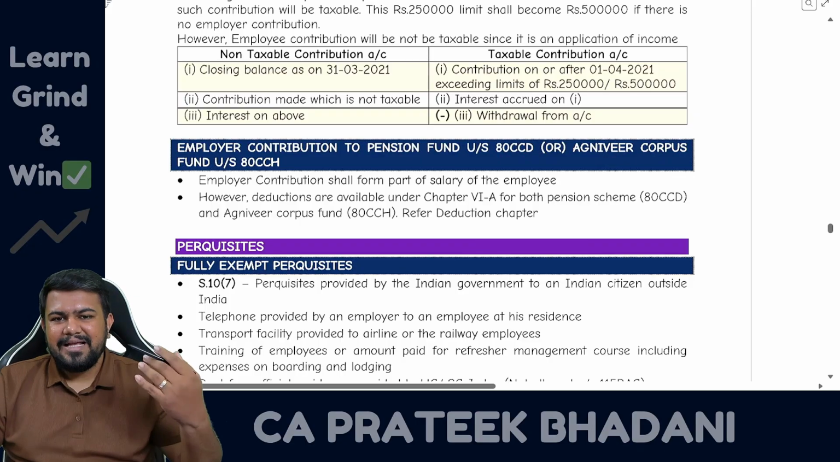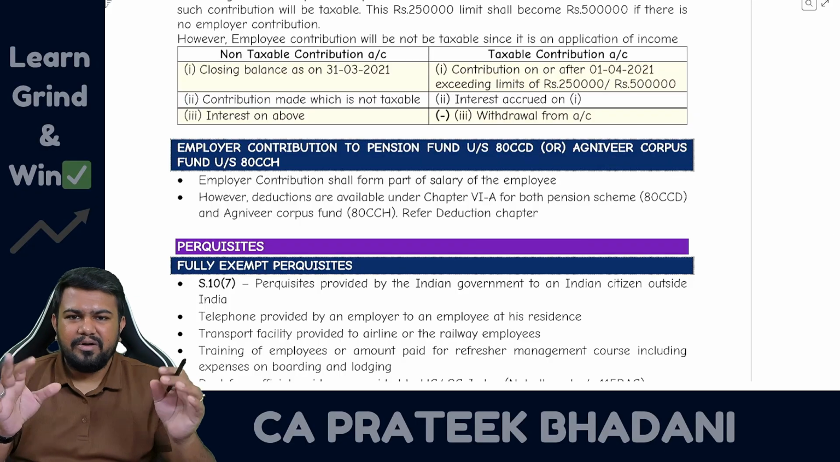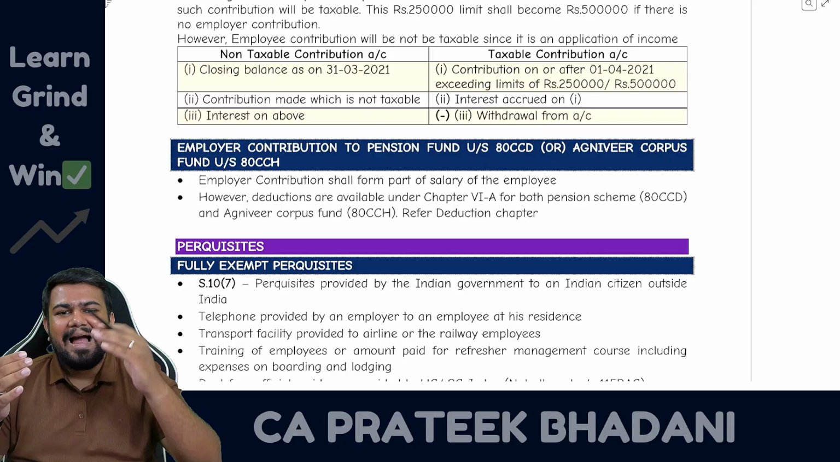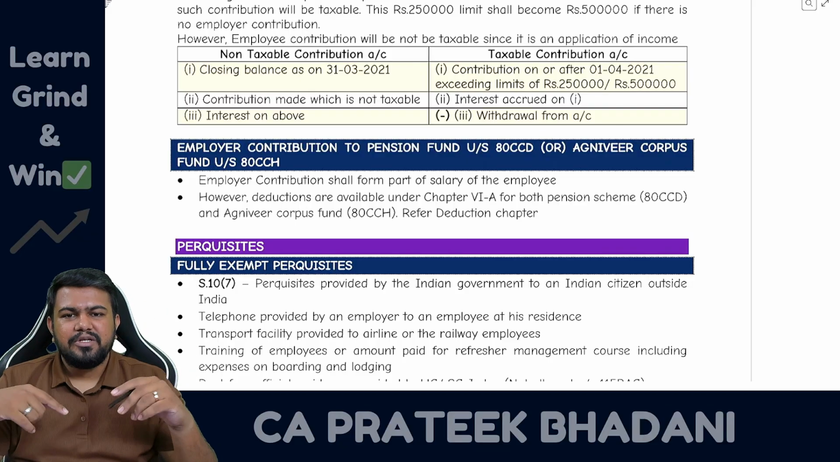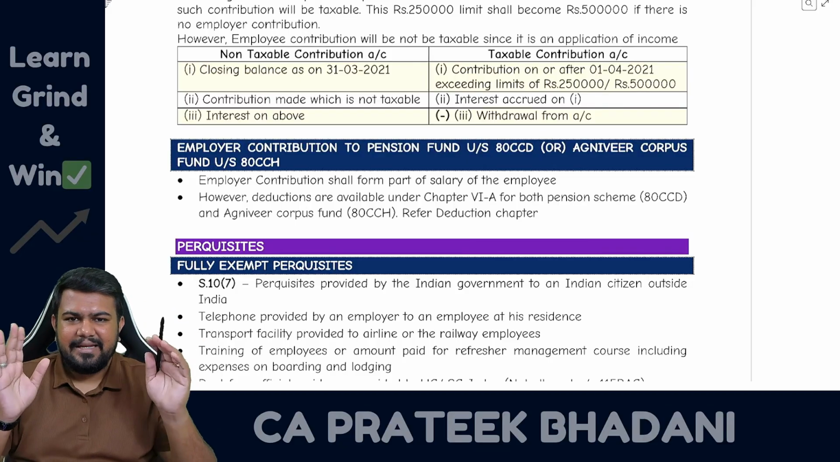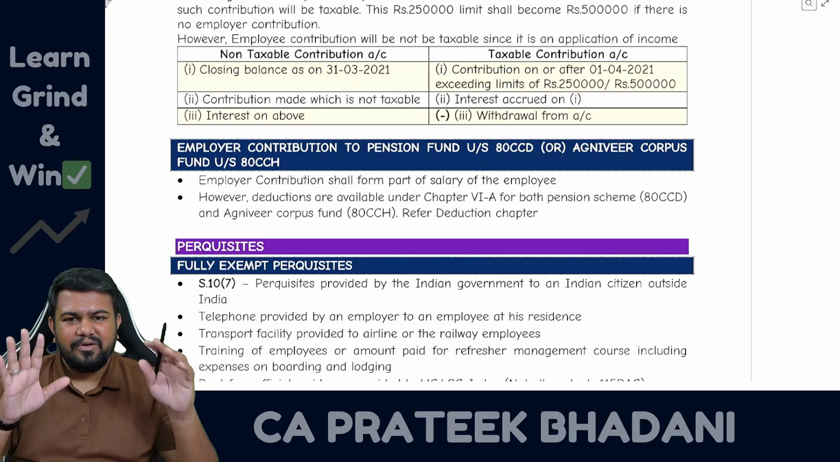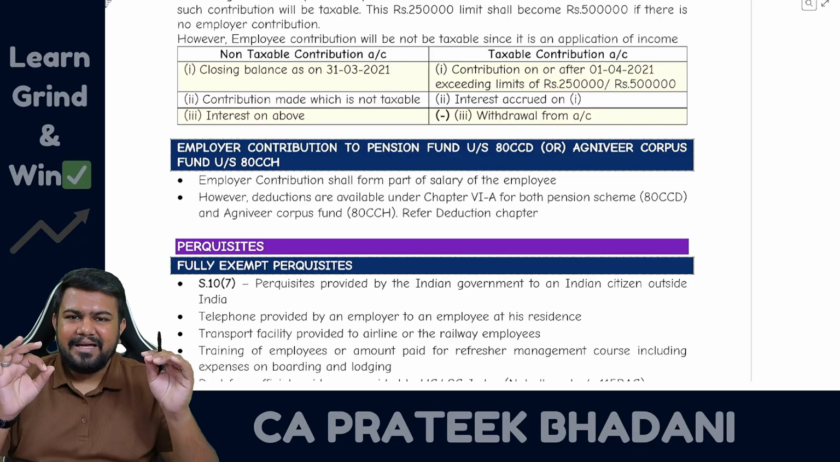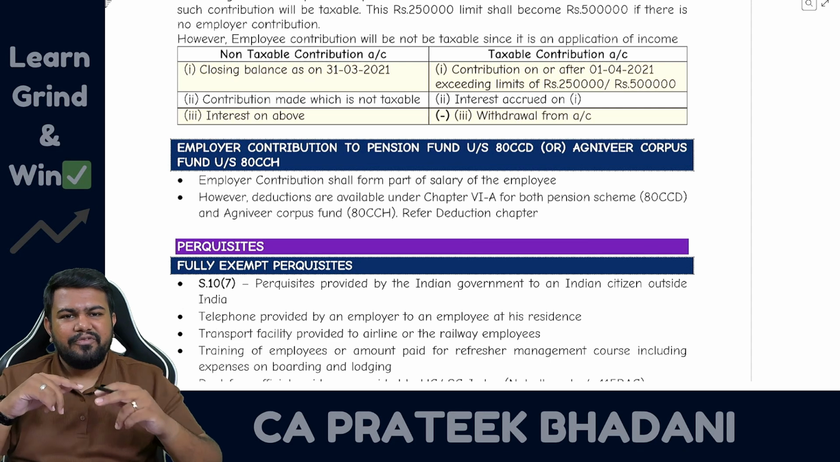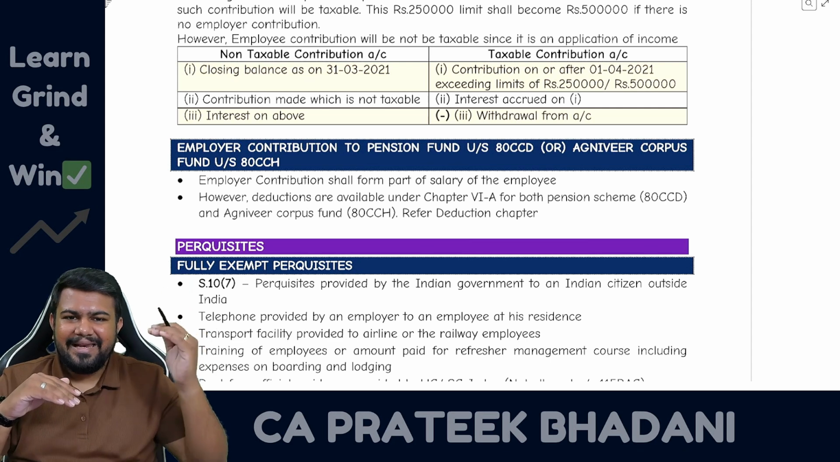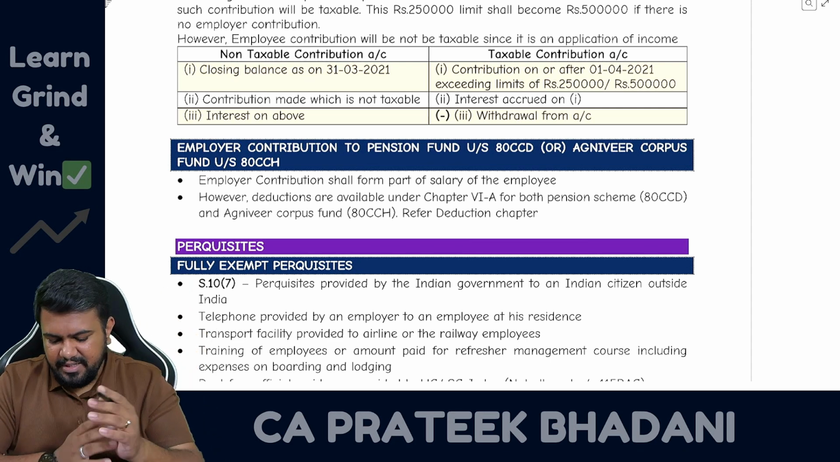Now let's talk about Agniveer Corpus Fund. Whatever amount has been contributed to the Agniveer Corpus Fund, the entire amount should be added to the salary head of income. So the employer contribution is added to the salary head of income. However, in the deduction chapter, we are going to learn that the amount is allowed as a deduction. So the employer amount, first you add to the salary head of income. Later on, you can claim the deduction in the deduction chapter.